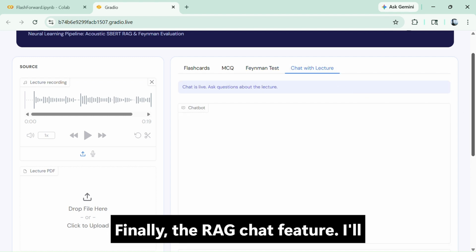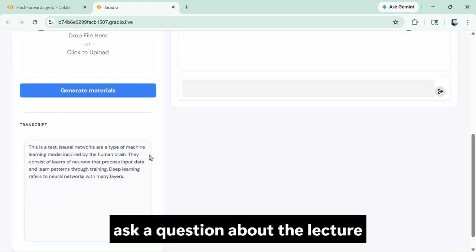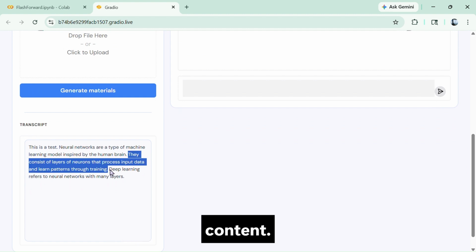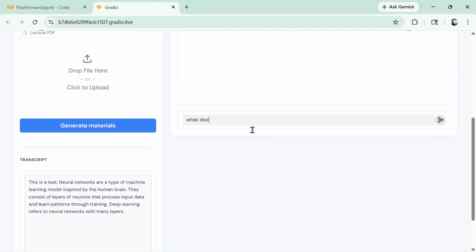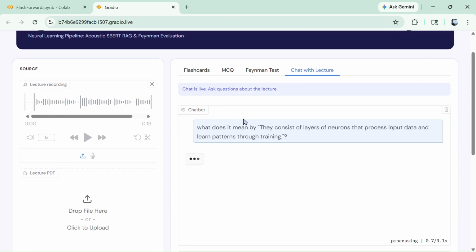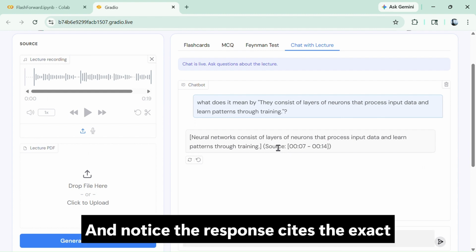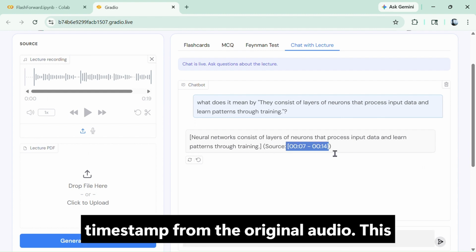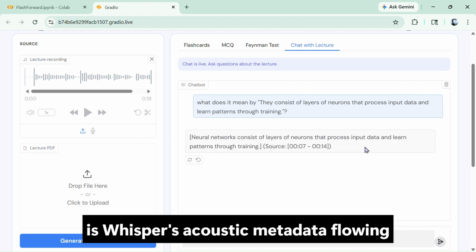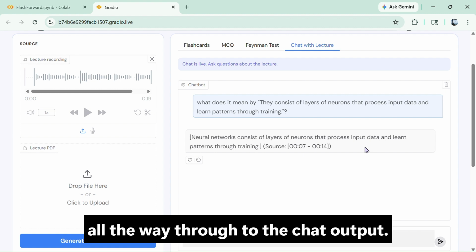Finally, the RAG chat feature. I'll ask a question about the lecture content. And notice the response cites the exact timestamp from the original audio. This is Whisper's acoustic metadata flowing all the way through to the chat output.